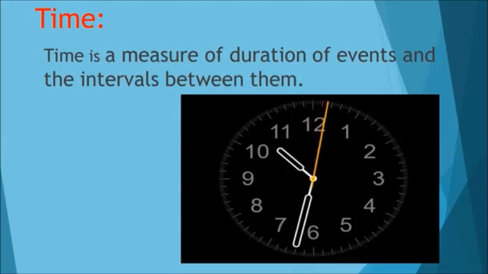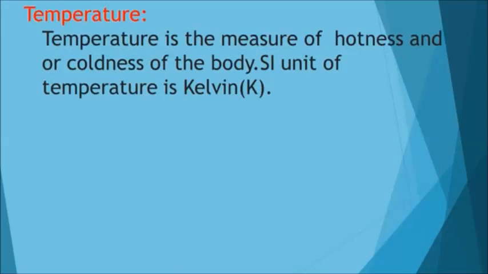You might have seen your friend saying wait a moment. What is that moment? It's nothing but 1/40th of an hour or 1.5 minutes. So time is a measure of duration of events and the intervals between them. Now let's see what is temperature. Temperature is the measure of hotness or coldness of the body.